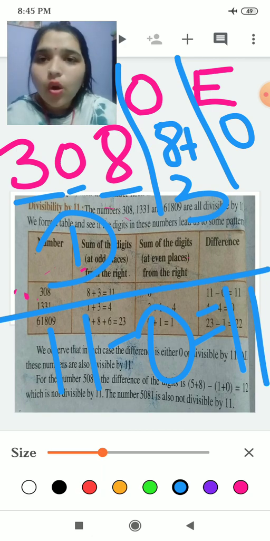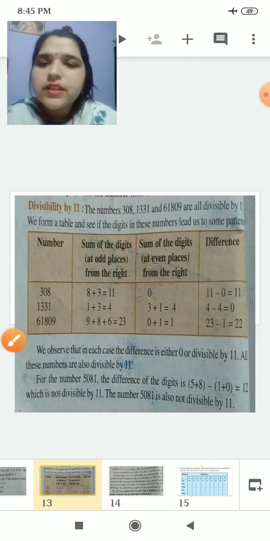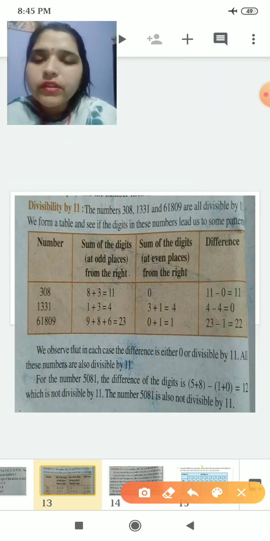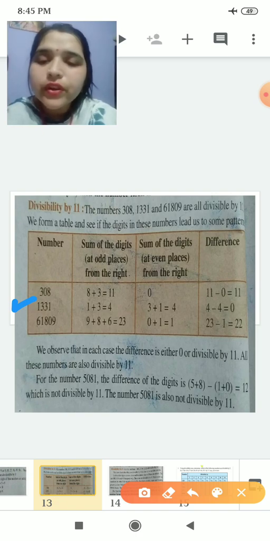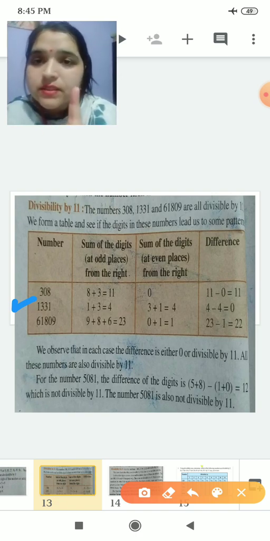for divisibility of 11. Now I will explain it to you in the table again. See, it is given here 3. Okay, I will take the next one, 1 3 3 1. Okay, so the 1 which is in the ones place will go in the odd place.